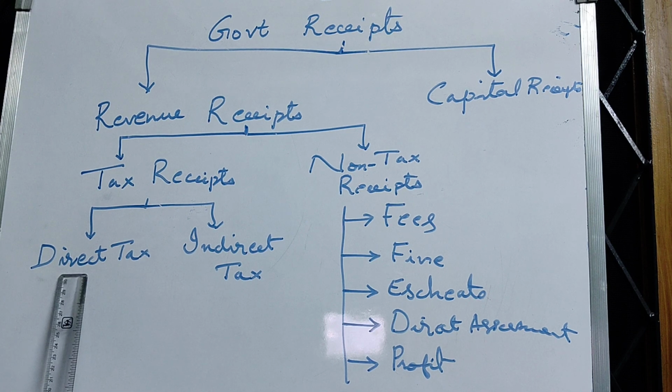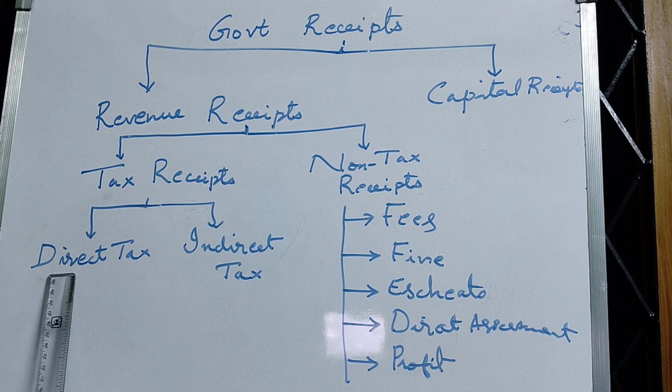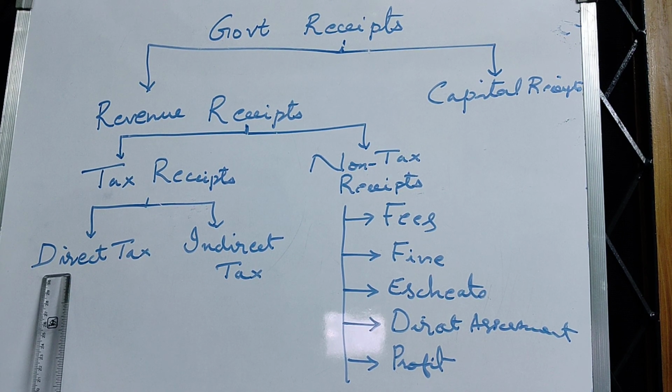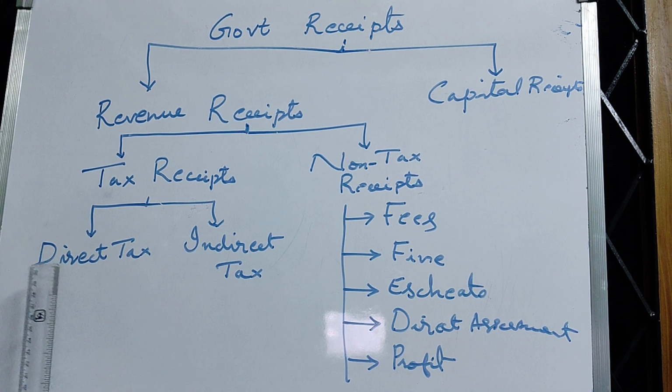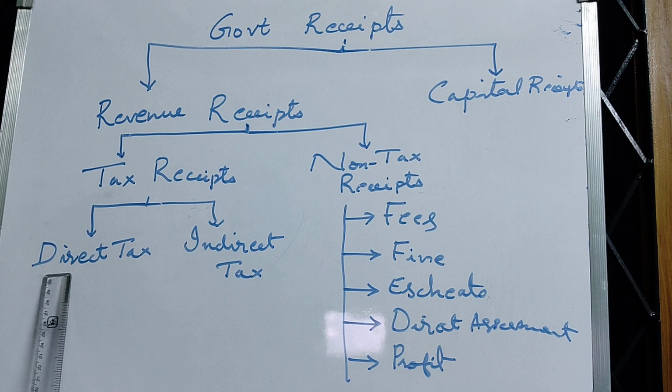Direct taxes means those taxes which are paid by the same person on whom it is imposed. The tax is imposed on me and I pay the tax. I take the burden of the tax. So, such a tax is known as direct taxes.